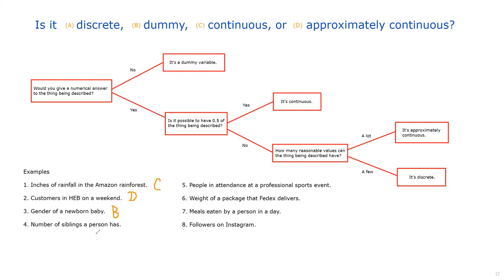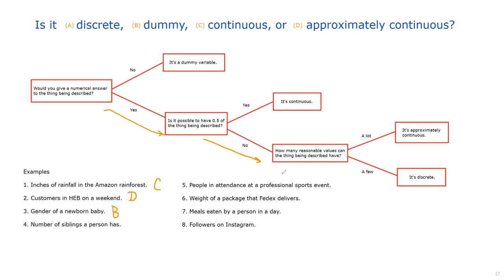Number of siblings a person has. Would you give a numerical answer to the thing described? Yes, of course. You have 1 sibling, 2 siblings, 3 siblings. Can you have half a sibling? I don't want to get into the conversation of like, oh, he's my half brother. So let's just ignore that for the time being. It's not possible to have half a brother or half a sister. So we're going to go no as well.